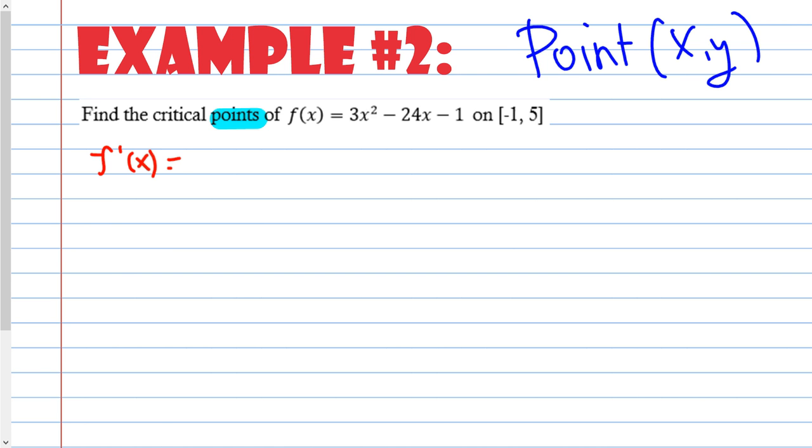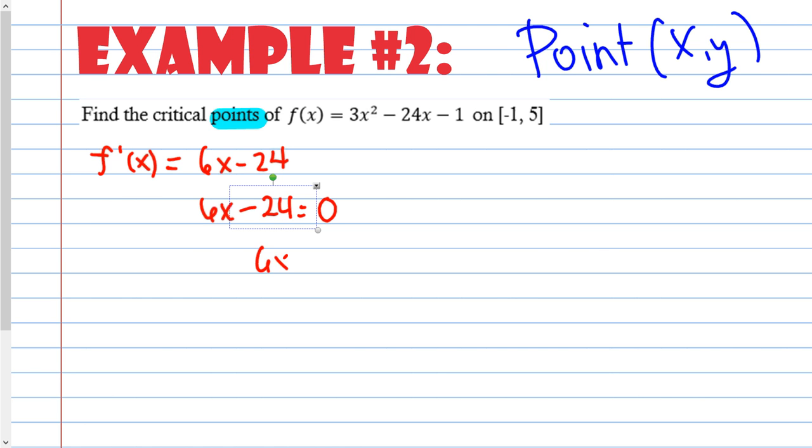Derivative is slope. So if I find the derivative of this function, I get 6x minus 24. If I take this derivative and I set it equal to 0, I can then figure out what the x value is, and that is my critical number.